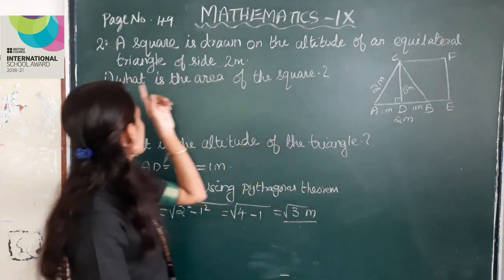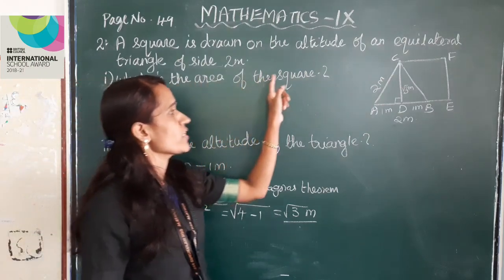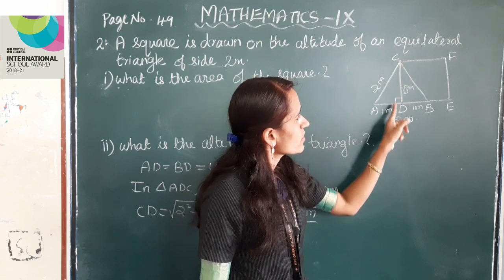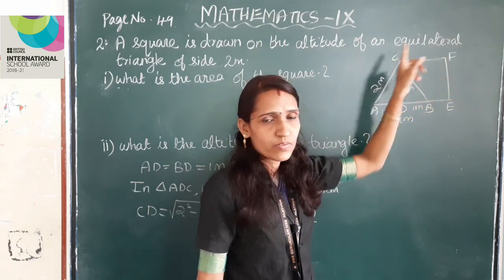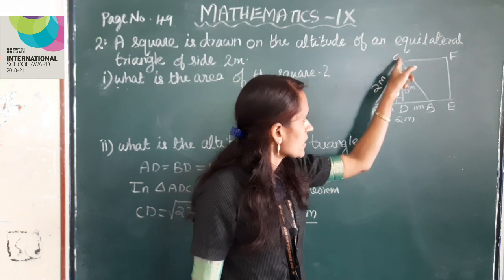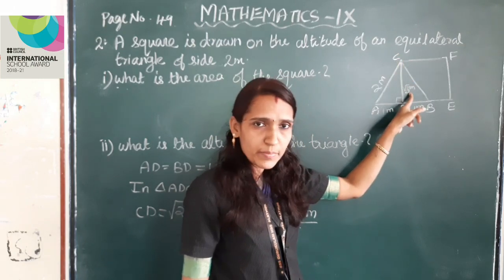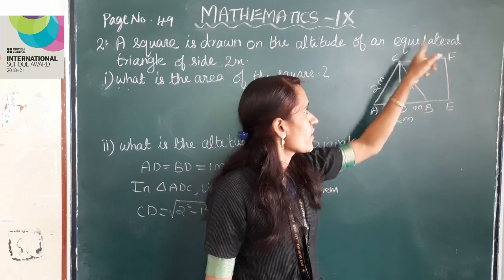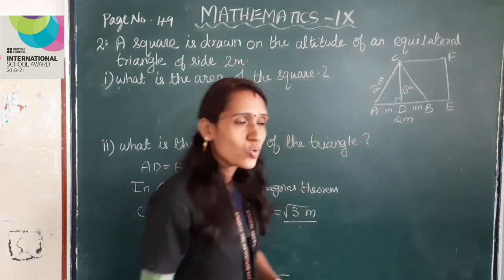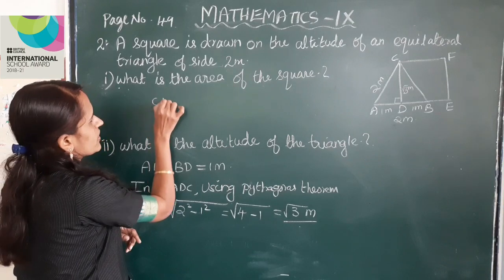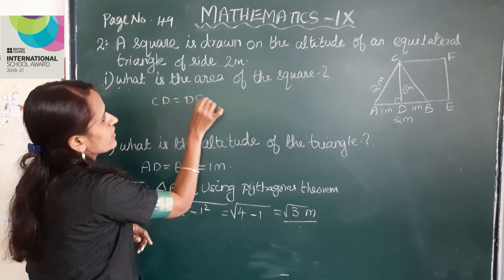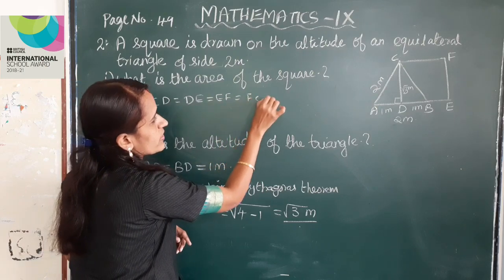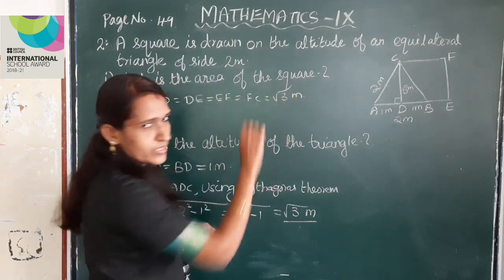The second question is, what is the area of the square? Here CDEF is a square. Here CD length is root 3 meter. So here DE and EF and CF is also root 3 meter. CD is equal to DE is equal to EF is equal to FC is equal to root 3 meter.